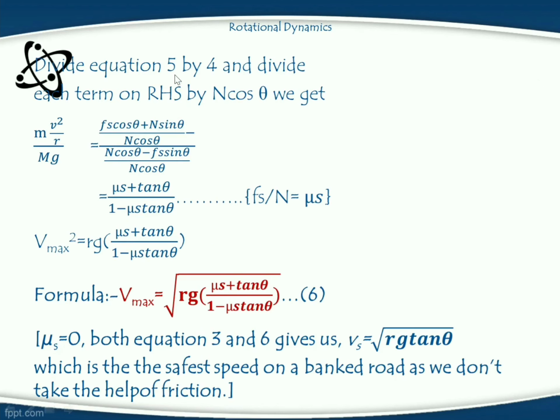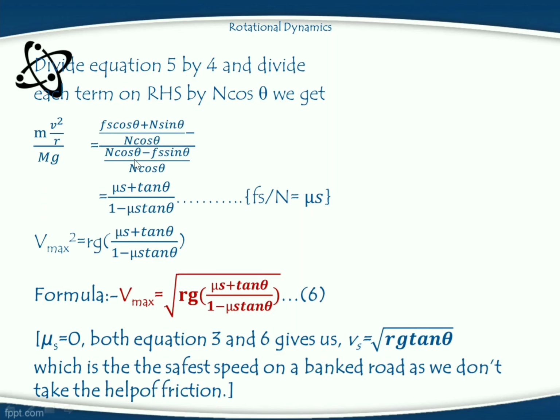Then divide equation 5 by 4 and divide each term on RHS by N cos theta. We get mv square upon r divided by mg is equal to Fs cos theta plus N sin theta divided by N cos theta minus Fs sin theta divided by N cos theta. Then m gets cancelled and v square upon rg remains on LHS. Then Fs cos theta upon N cos theta gets cancelled, then mu s remains with plus sign, then N sin theta upon N cos theta, N gets cancelled, sin theta upon cos theta becomes tan theta.